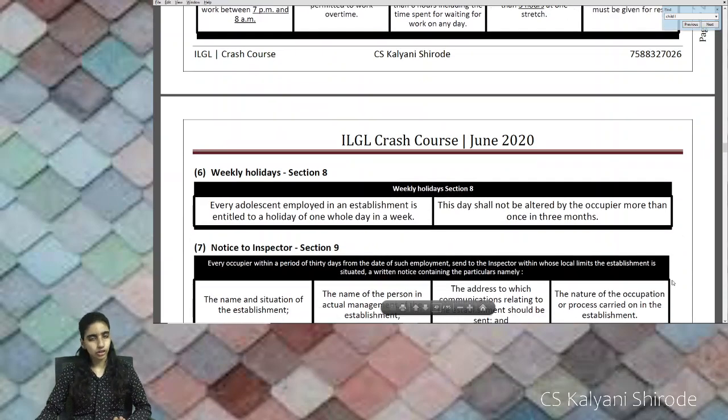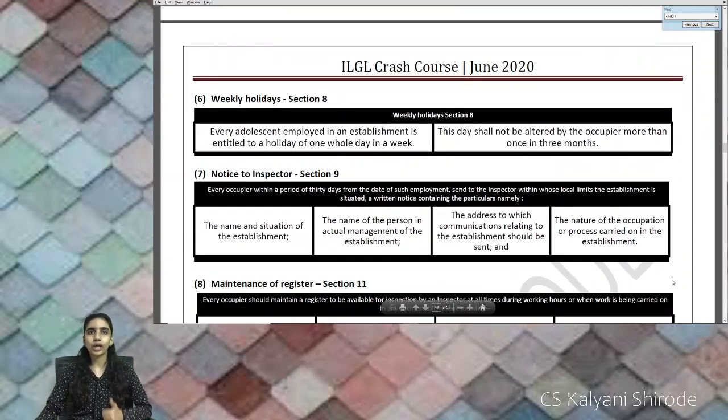Then comes Section 8, which is weekly holiday. One whole day is to be given as weekly off to the adolescent, and this holiday shall not be altered again and again. It is allowed only once in 3 months.